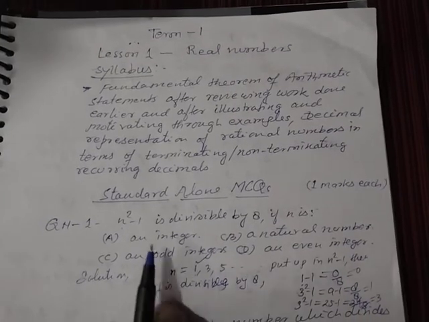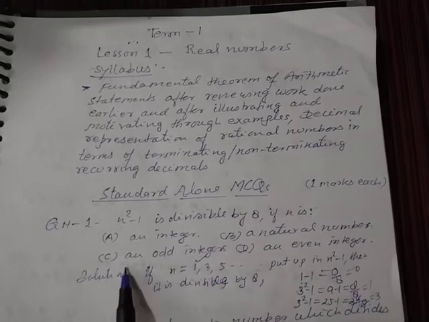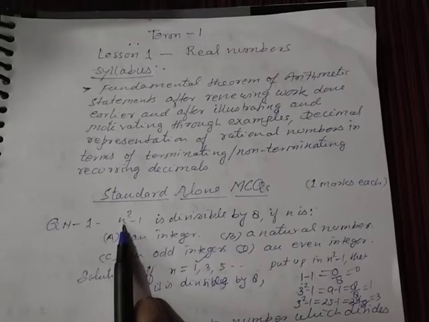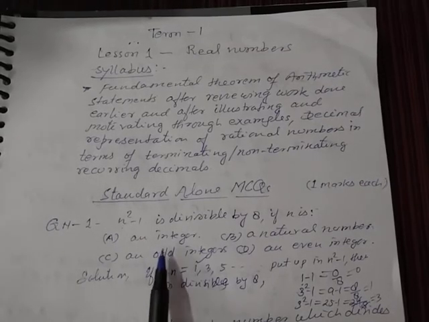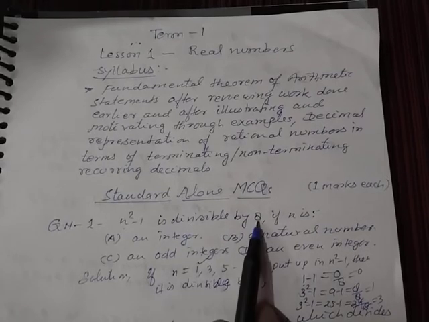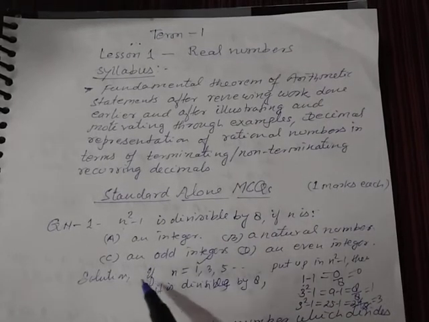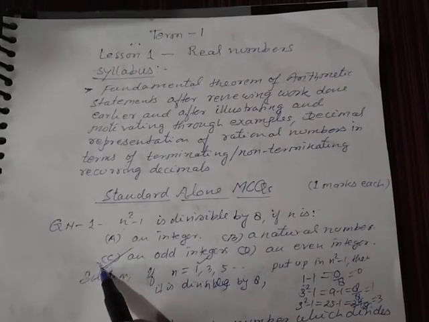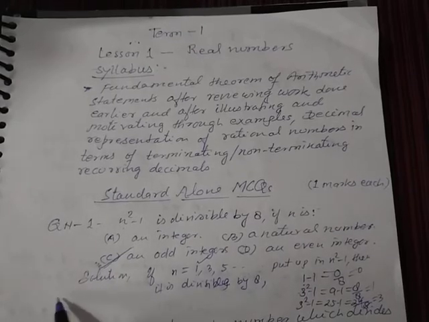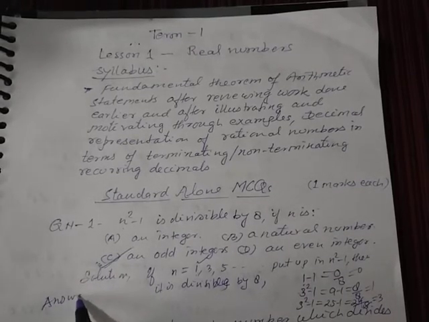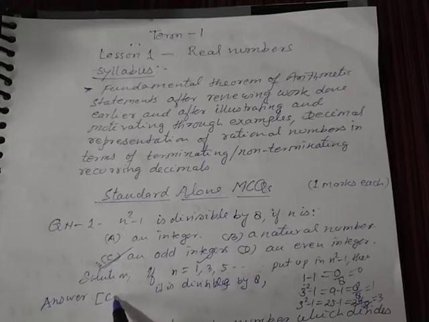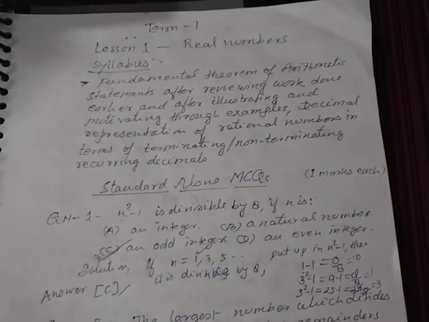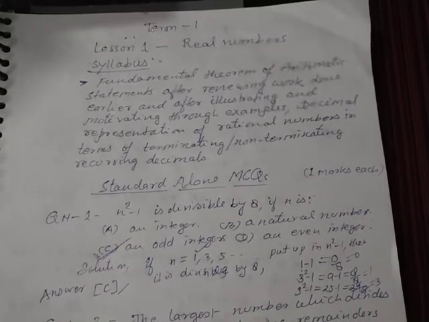So students, very simple, you can guess it is an odd integer. If you put an odd integer in place of n, then the answer is divisible by 8. So your option will be C. Write answer C.